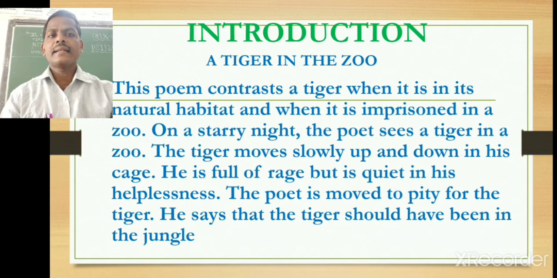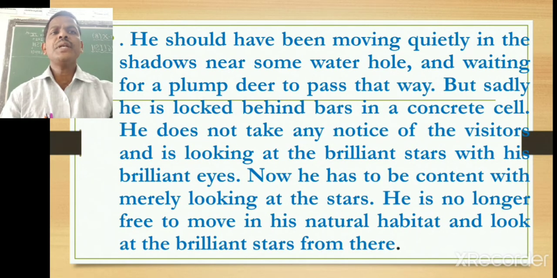He says that the tiger should have been in the jungle, in its natural home. He should have been moving quietly in the shadows of the trees, grass, near some water holes or some water bodies, and waiting for a plump deer to pass that way as a prey of the tiger. But sadly, the tiger is locked behind the bars in a concrete cell. Here the concrete cell is the zoo, the cage of the tiger.